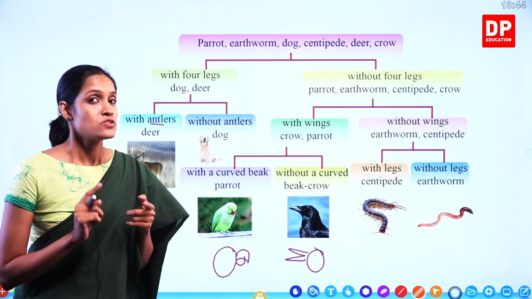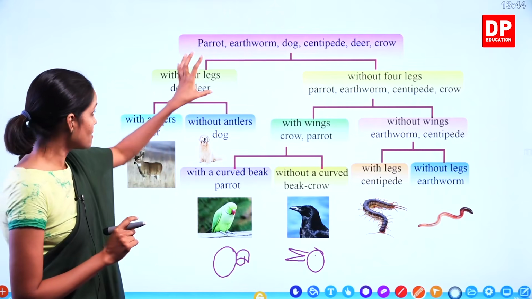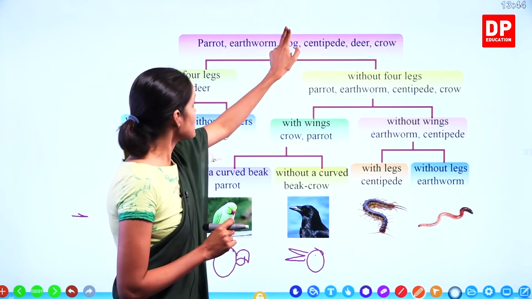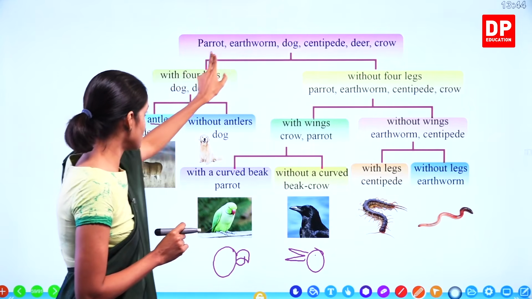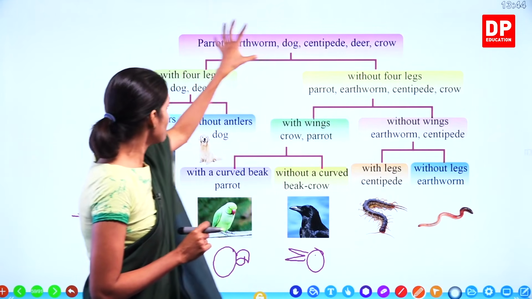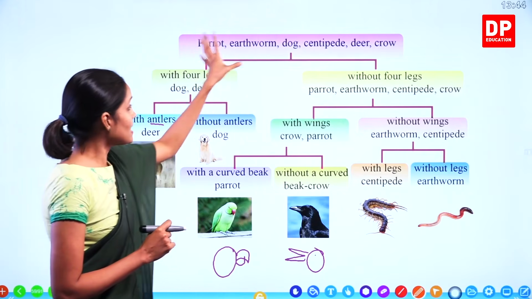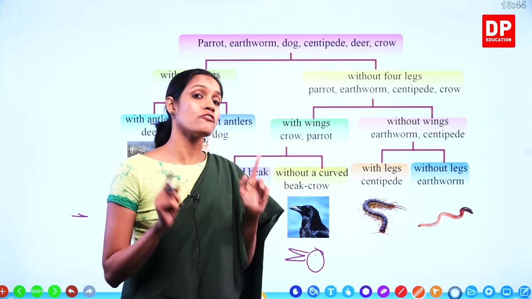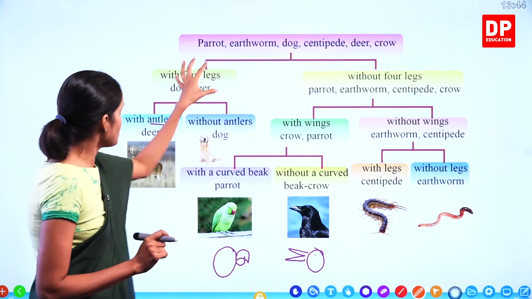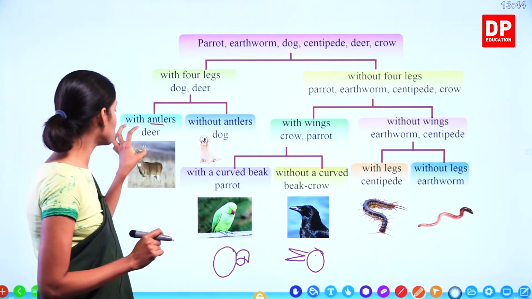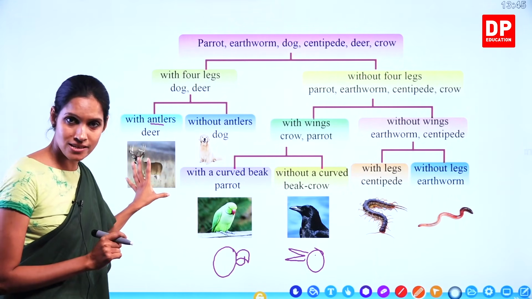Understand? So make sure you start by writing the entire set of animals or plants given. Each time you have to divide into two parts, and one side should be the presence of one characteristic, the other side should be the absence of the same characteristic, and you have to keep on dividing till you find one last organism.